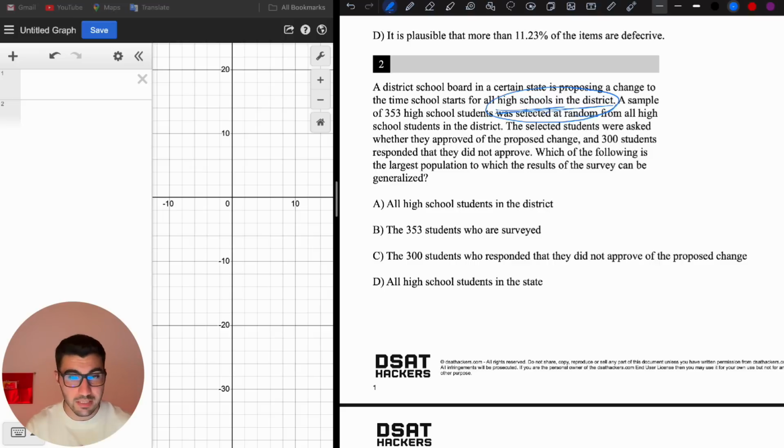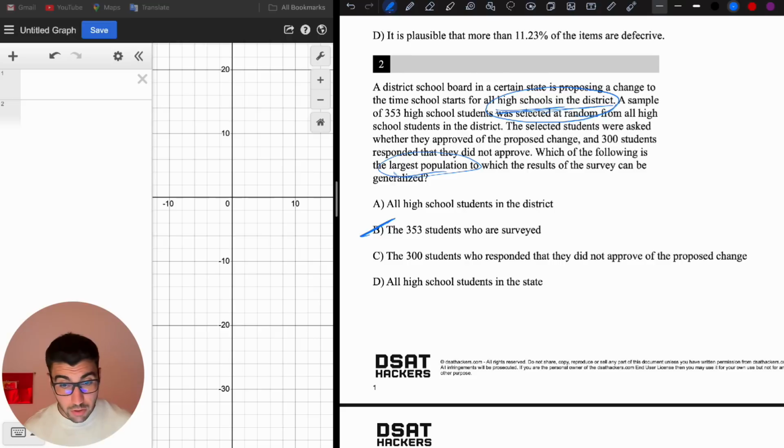Yes, we can, because that's where we already did the survey. So keep A. B says the 353 students who were surveyed. Yes, this result is exactly for those 353 students, but this is not the largest population that we should generalize. So B is correct, but it's not the largest. A is larger than B. We can generalize to all high school students in the district.